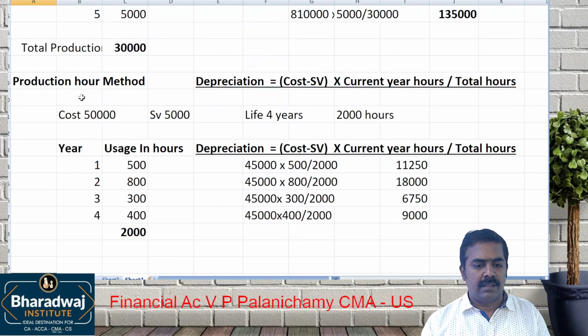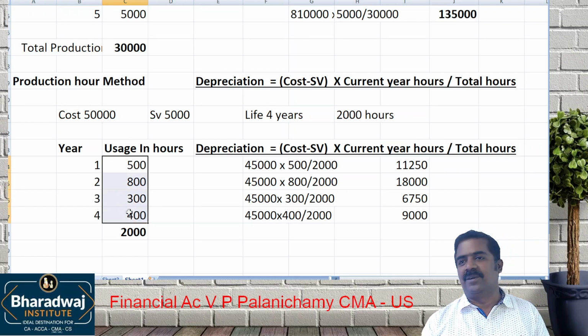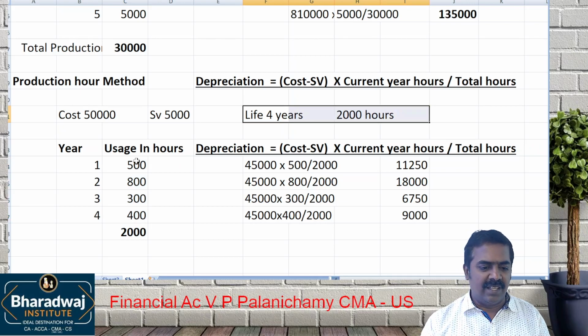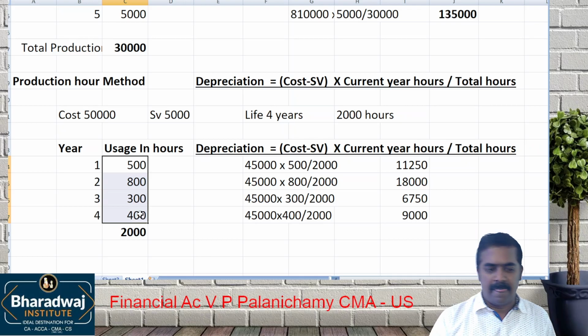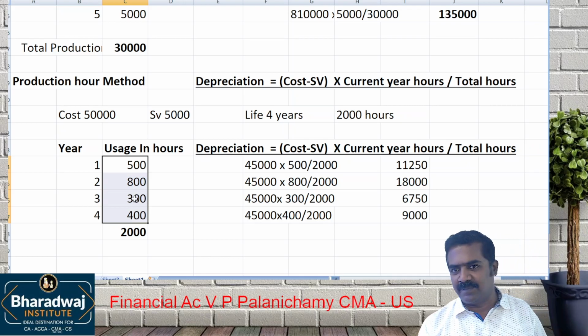How does the usage of hours come in? They will give an example. Total life is 4 years. The 500, 800, 300, 400 data will be given in the exam.